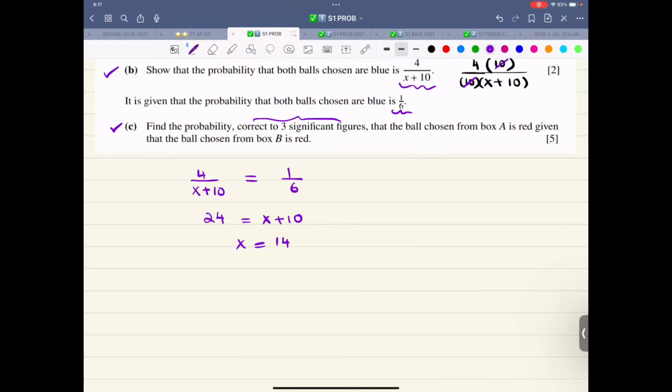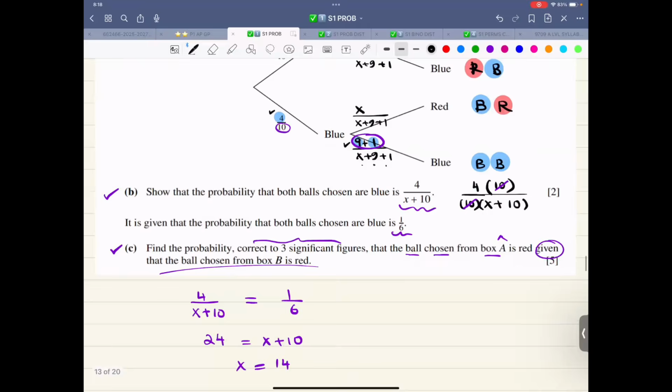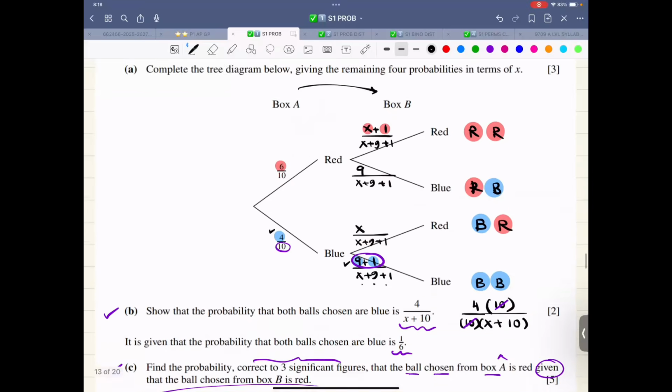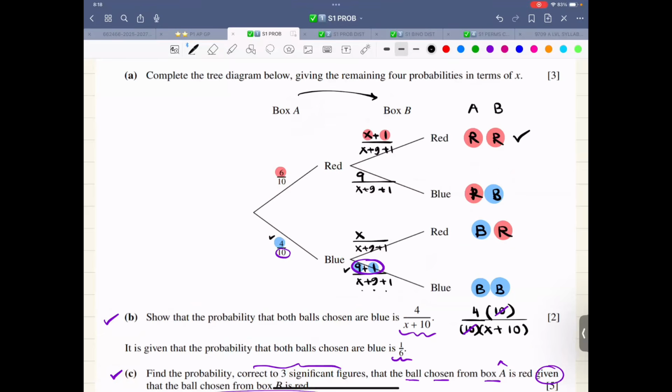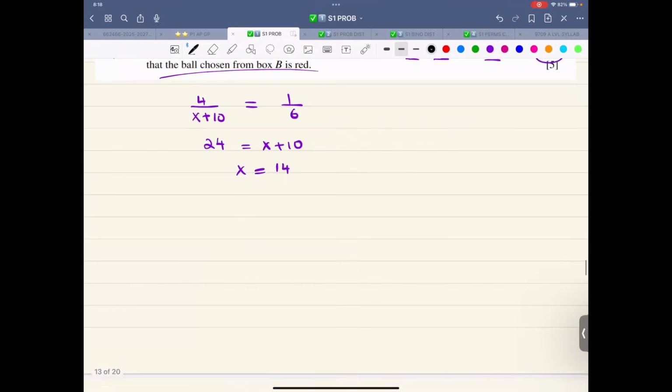Find the probability, correct to 3 significant figures if they're not asking in the exact form, that the ball chosen from box A is red, given the ball chosen from box B is red. So now let me write it. This is RR. This is RB. This is BR. And then BB is already there. Given ball chosen from box B is red. So this is box A, this is box B. Therefore it could be red, red, or blue, red. So that is the denominator.